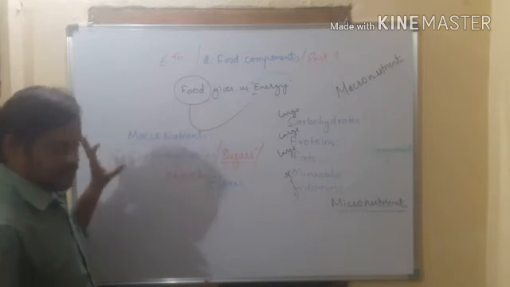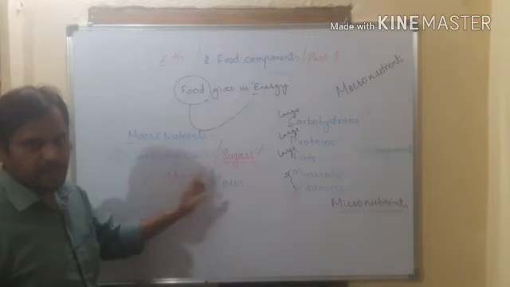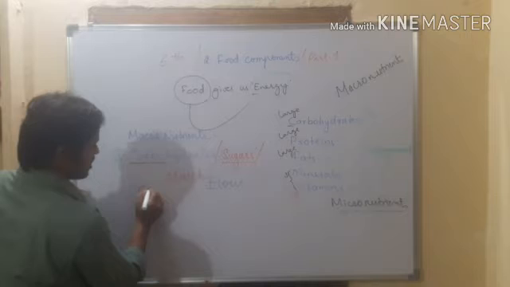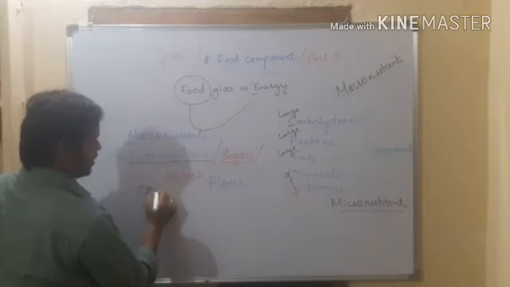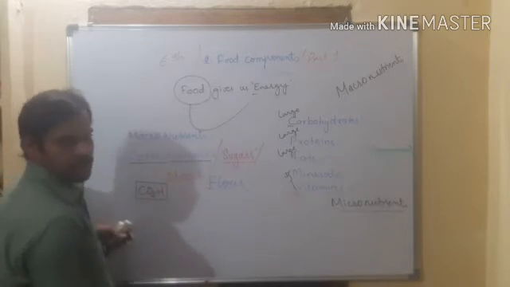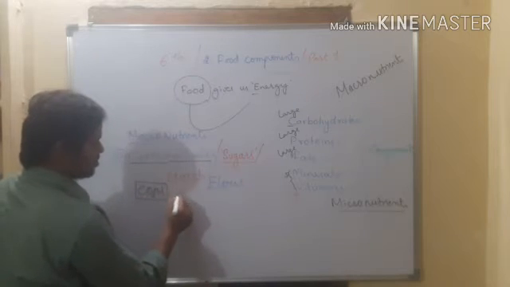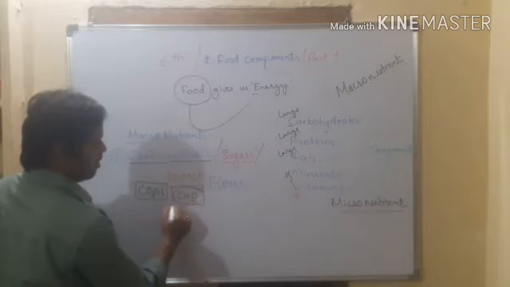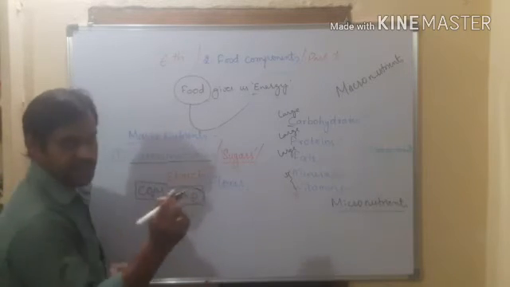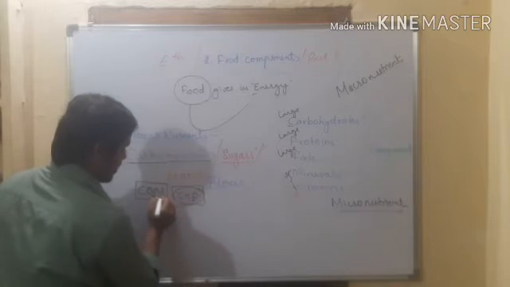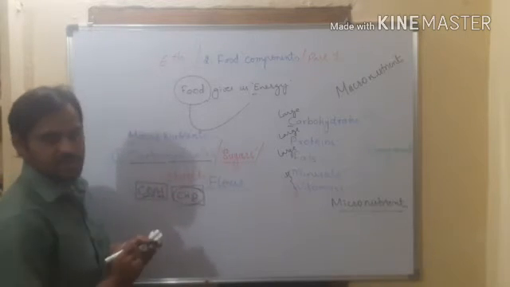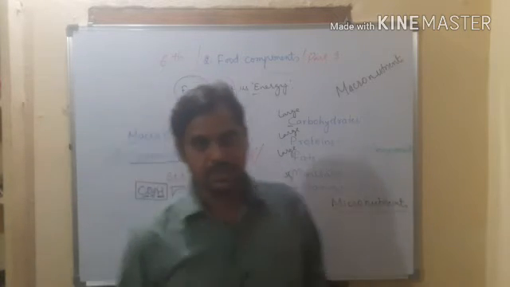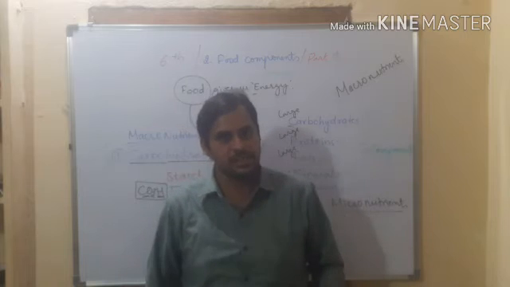So the first nutrient is carbohydrates. If you look at the name, carbo means carbon dioxide and hydrate means hydrogen. So carbon dioxide and hydrogen mix together and form carbohydrate. Where does this mixing take place?